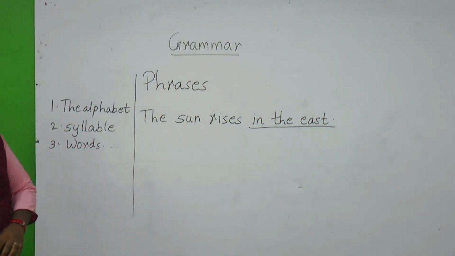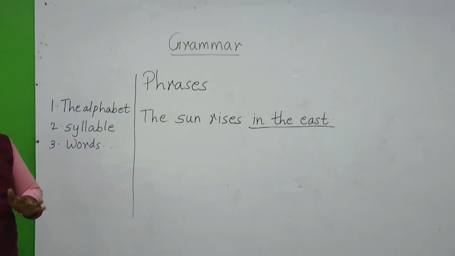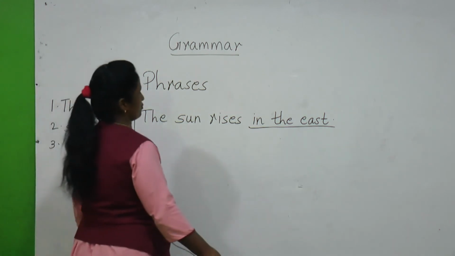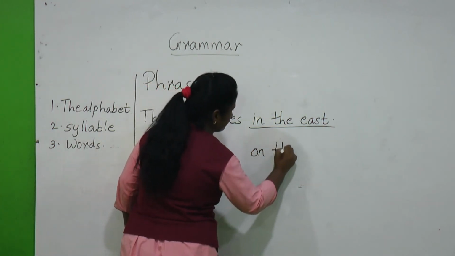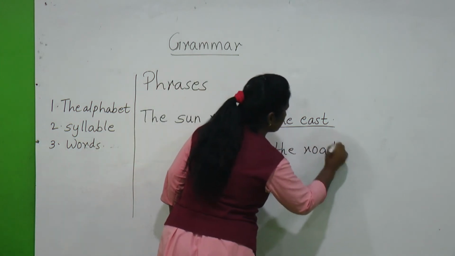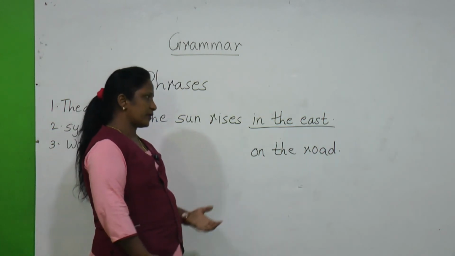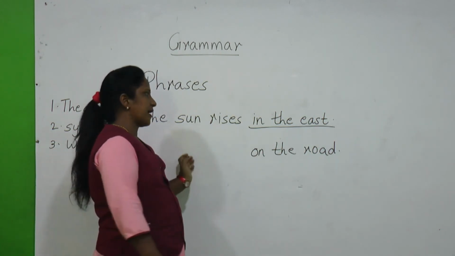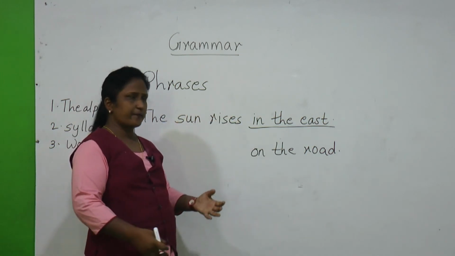So what is a phrase? A phrase is a group of words which does not make a complete sense. If I write only half the words, you are not going to understand. Suppose I take one more example, on the road. If I write on the road, you may be asking what the teacher wants to tell, what is on the road. If I want to tell the dog is on the road, or the cat is sleeping on the road, or I want to play on the road, you may be worrying, isn't it?